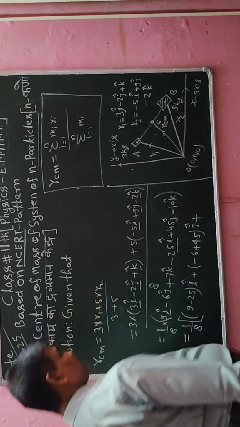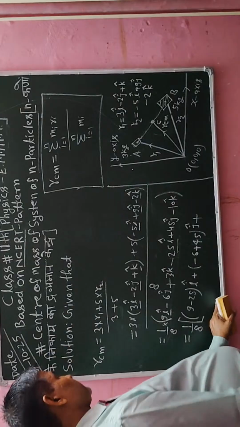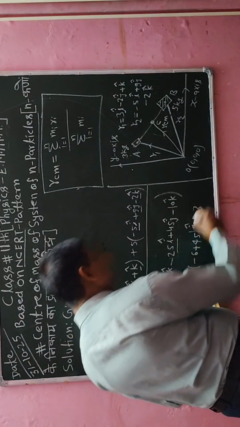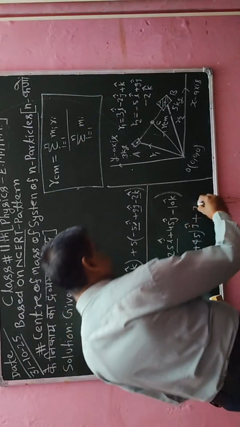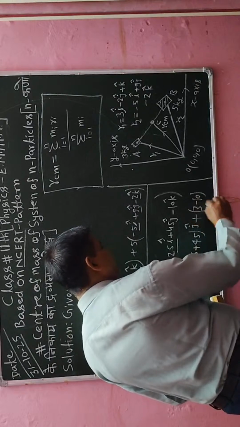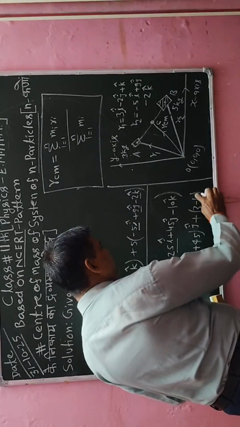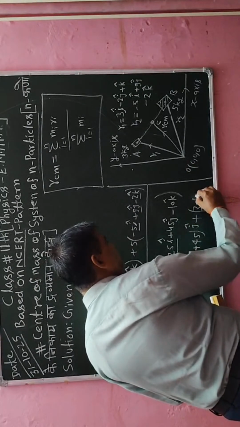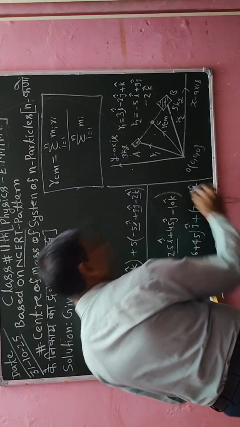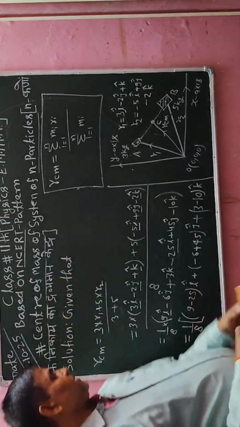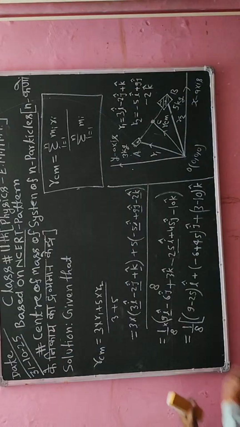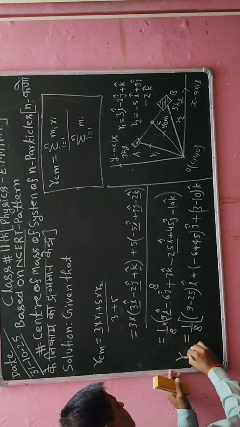Similarly I will add the coefficient of k, that is 3 and here is minus 10, so in the bracket I have to write 3 minus 10. Okay, so this is the required way, but here I will also write the vector k cap. According to this way I have to simplify the given data.